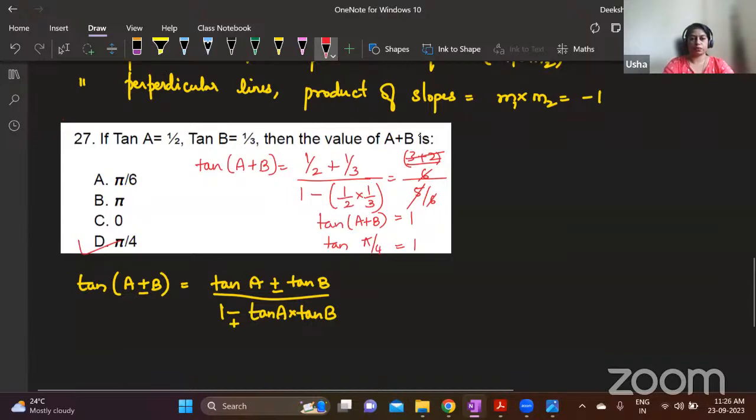Next question. This is a question from the 2020 question paper.